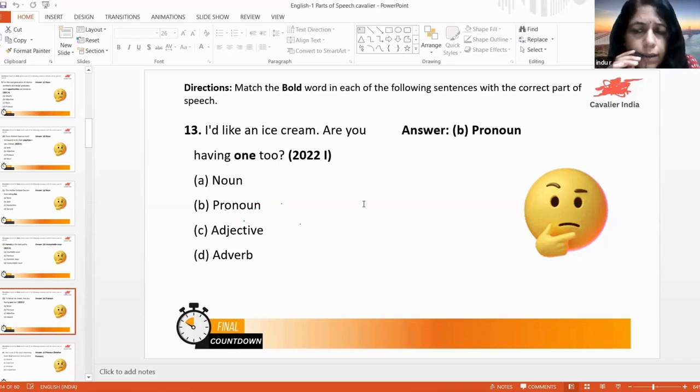So which is the subject there? You is the subject. Are having, what is are having? Verb. What type of verb is it? We have studied many tenses, haven't we? So which tense is it? Present continuous. Yes, correct. It is the continuous tense. So why I'm asking this is because you can expect these types of questions, like which type of tense it is, which type of voice it is, whether it is active voice or passive voice. So you should know the difference. Here it is in the active voice and in the present continuous form.